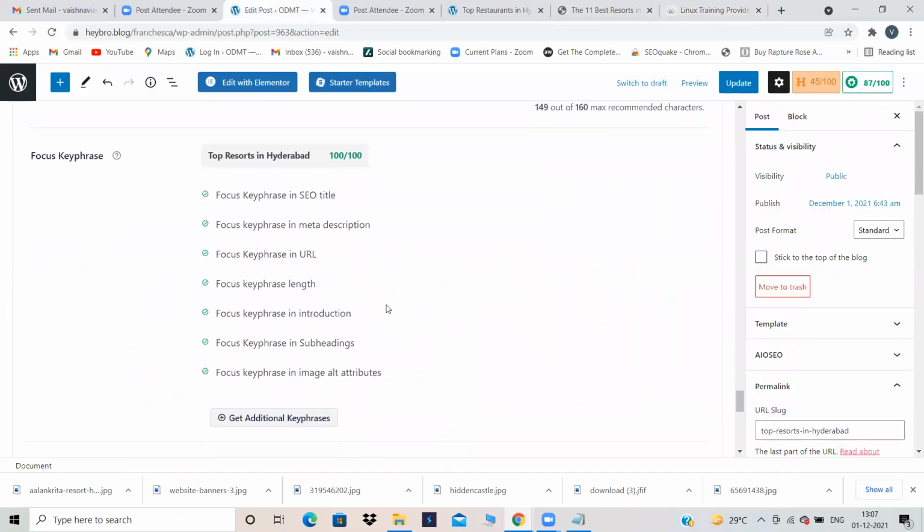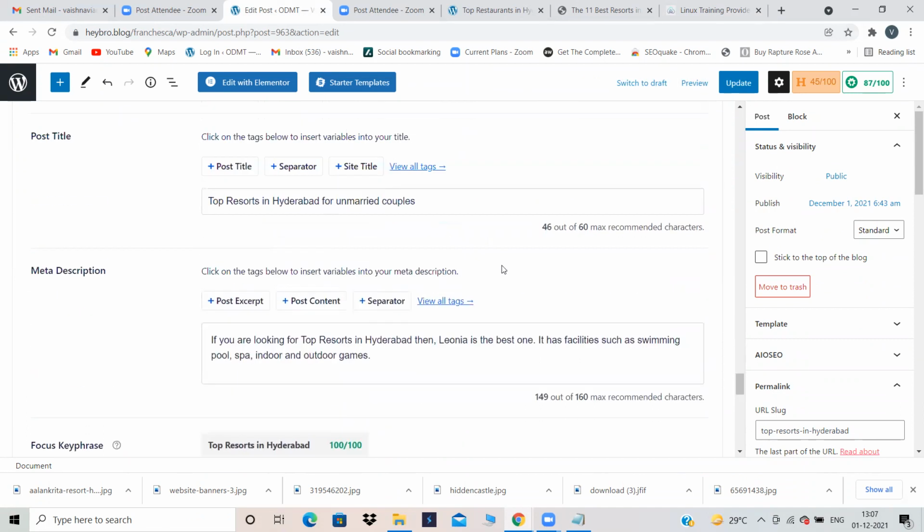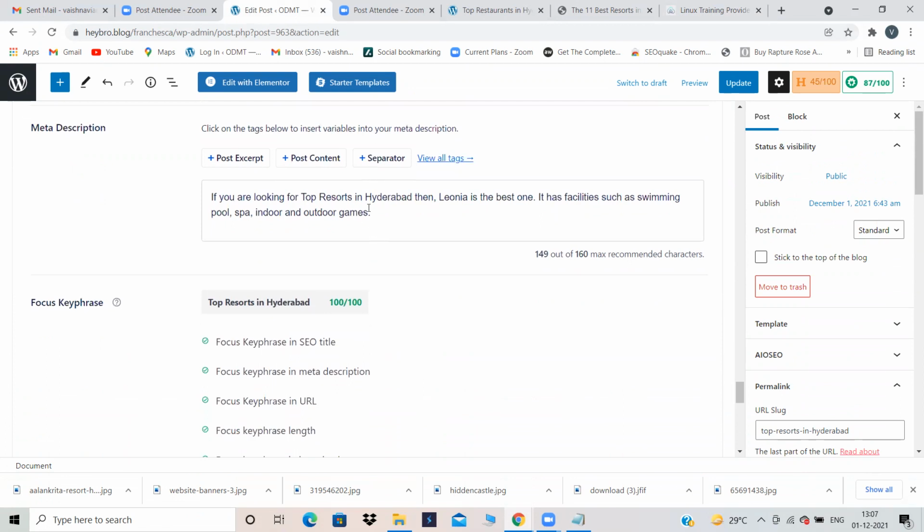Now, Linux operating system should be in the title. It should be in the description. See, some blocks will be there over here in the title and description. Just backspace those blocks. Blocks like this will appear over here. You might think how to edit it. I'm just telling you, these kinds of blocks are going to appear. At that time, just backspace it and write your content. So now, Linux operating system, form a sentence and add it over here. Again, form a description, form proper sentences and give some description.